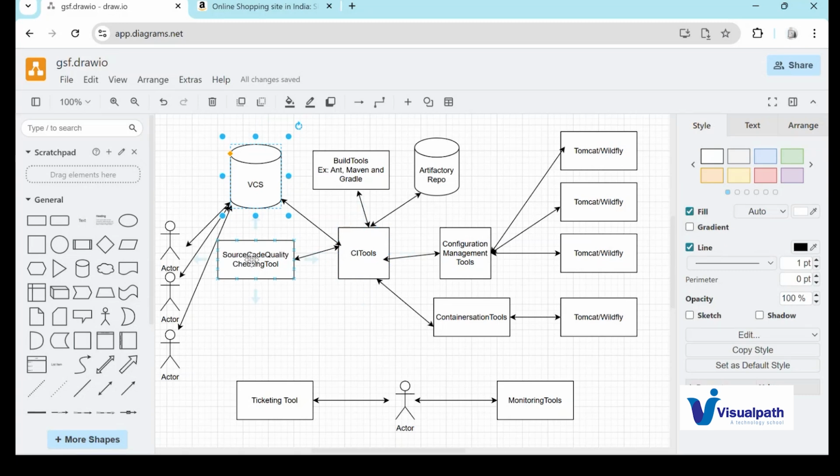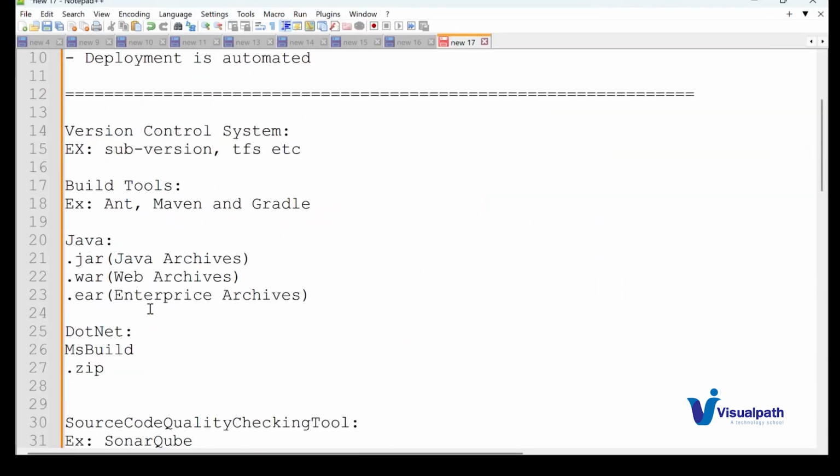This is to check the quality of the source code. If the quality of the source code is up to the mark, then Jenkins will automatically push it to the build tool, for example Ant, Maven or Gradle. Using any one of these build tools, it is going to generate artifacts like JAR, WAR or EAR. JAR stands for Java Archive, WAR stands for Web Archive, and EAR stands for Enterprise Archive.